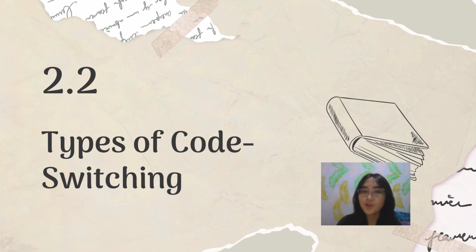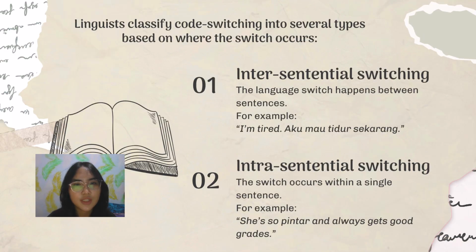And the next is 2.2, types of code switching. There are four types of code switching.